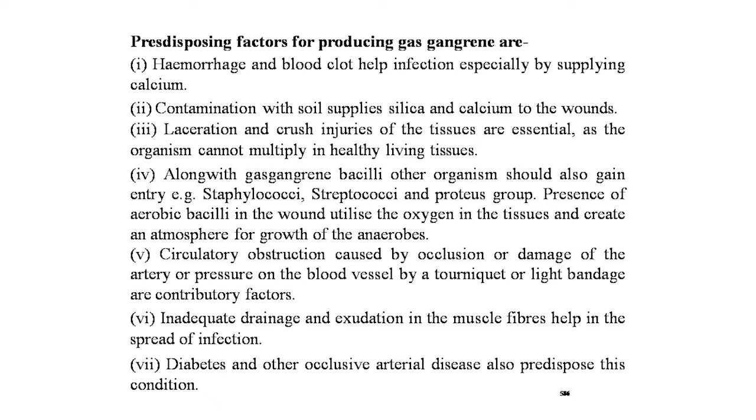Third, along with the gas gangrene bacilli, other organisms should also gain entry, that is staphylococci, streptococci and the proteus group. Presence of aerobic bacilli in the wound utilizes the oxygen in the tissues and creates an atmosphere for growth of the anaerobes. The next predisposing factor is circulatory obstruction caused by occlusion or damage of the artery, or pressure on the blood vessels by a tourniquet or tight bandage. Next is inadequate drainage and exudation in the muscle fibers, which help the spread of the infection. And the next predisposing factors are diabetes and other occlusive arterial diseases.